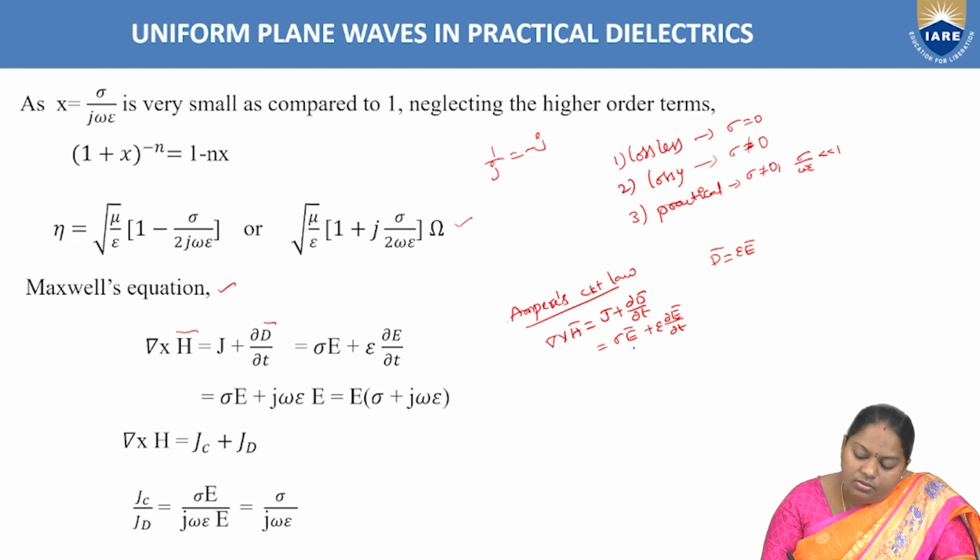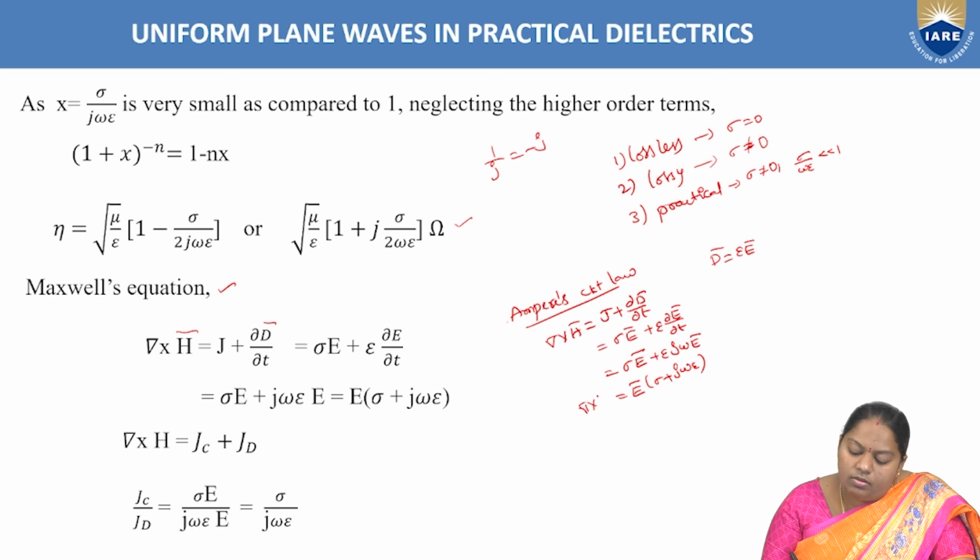For time varying fields, dou by dou t is replaced by j omega, hence sigma into E bar plus epsilon into j omega into E bar. Okay, so sigma into E bar plus j omega epsilon into E bar. If you take E bar as common between these two, sigma plus j omega epsilon.